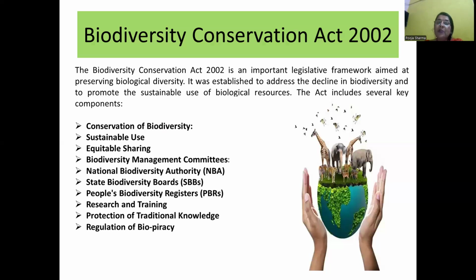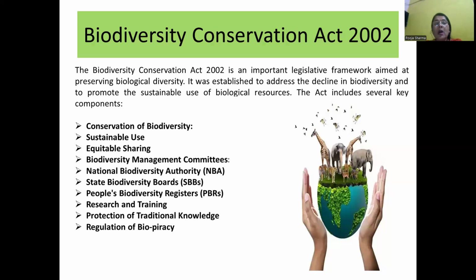Next, biodiversity management committee. It promotes how to manage biodiversity loss. National Biodiversity Authority. The National Biodiversity Authority promotes the conservation of biodiversity and establishes sanctuaries, biospheres, and national parks. State biodiversity boards.